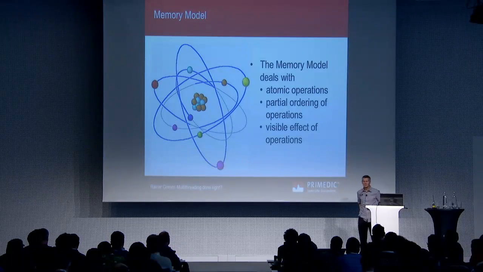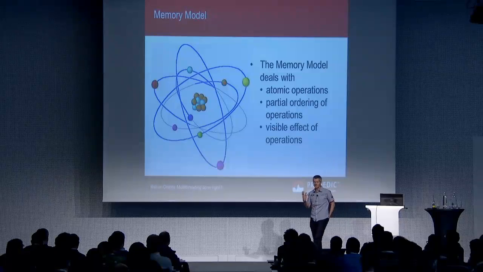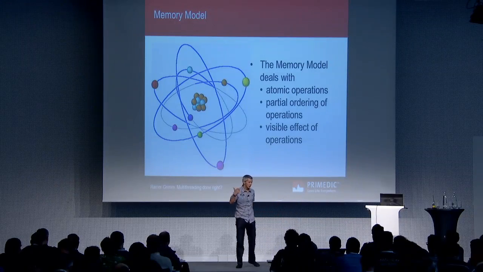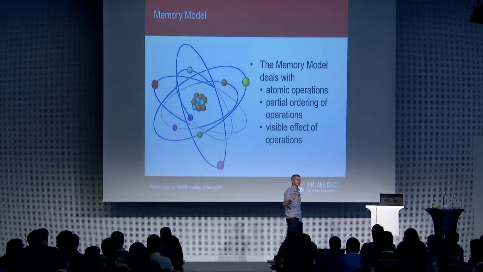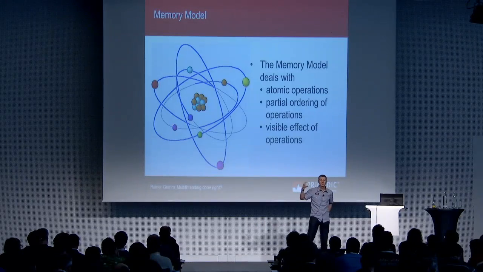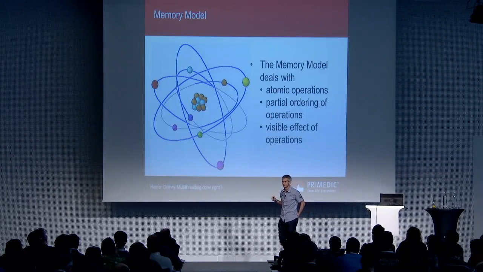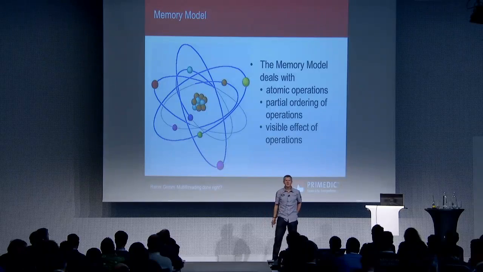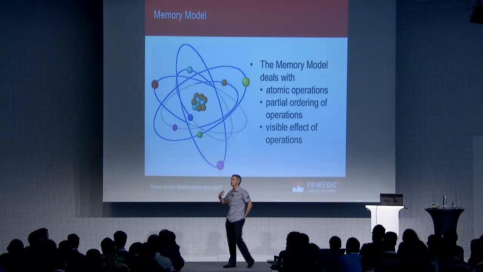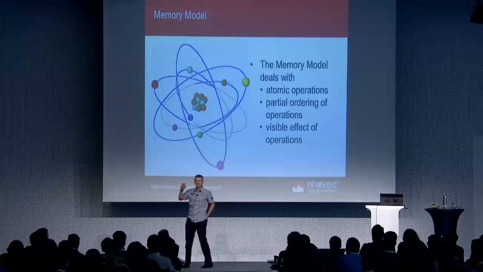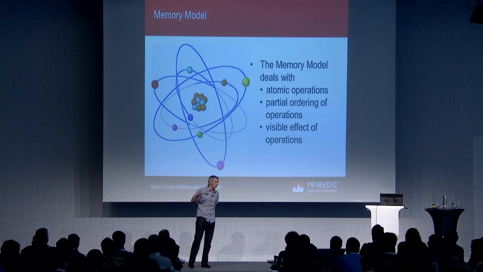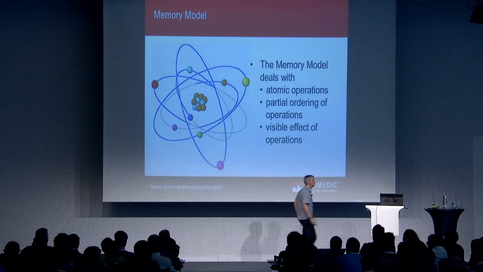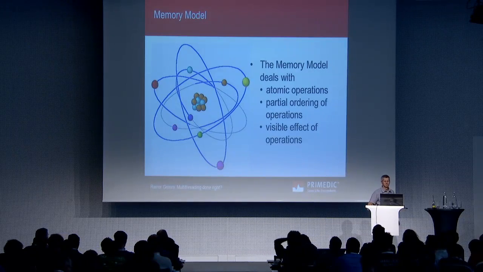The memory model deals, in my sense, with 3 main topics. The first topic, what is an atomic operation? Second topic, partial ordering for operation. That means which partial ordering for the operation is guaranteed on one thread. What can be reordered, what not. Third one, when is an effect on one thread visible to a different thread? When is this A equal to 1 visible on the thread 2? These are the concerns of the multi-threading memory model.